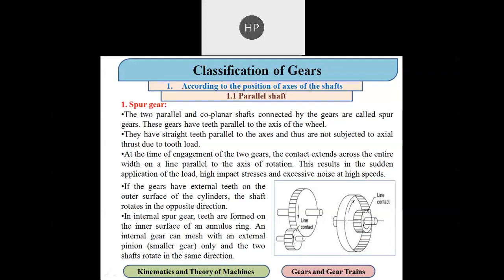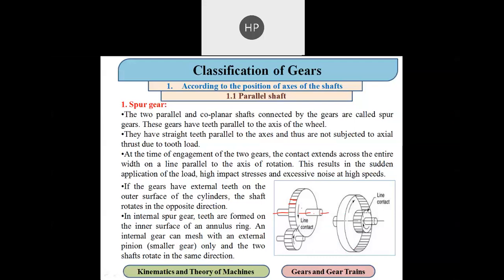In that, the first gear we discussed is the spur gear. The spur gear has teeth which are parallel to the axis of the shaft. A spur gear may be an external spur gear like this, or it may be an internal spur gear.